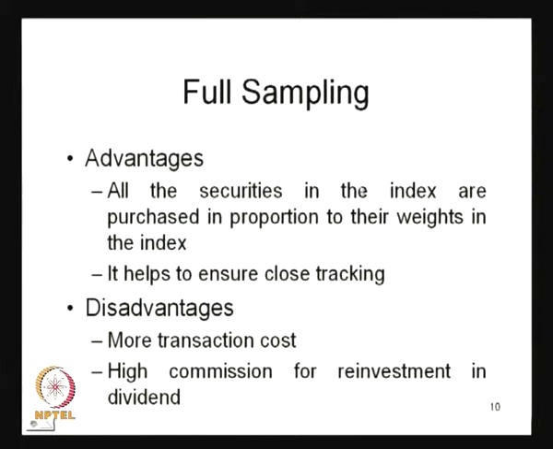All the securities means if you talk about the BSE 30 at that particular time, whichever stocks are included in this particular index, all the stocks should be purchased in the same proportion in which they are invested in the index, and the weightage also will be given to the same, and it helps to ensure close tracking.